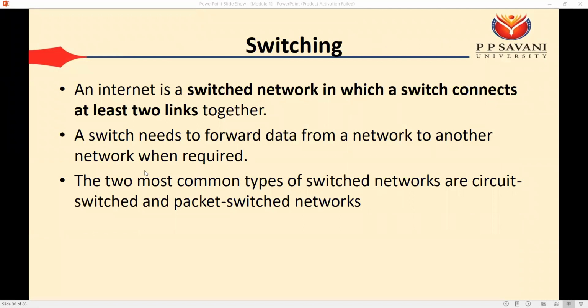Okay. Now one more concept in the internet is switching. So what is the meaning of switching? Internet is a switched network in which a switch connects at least two links together. Okay. We have seen that a switch is used to connect two different links. So a switch needs to forward data from one network to another network when required. So the task of the switch is to forward your data from one network to another network. The two most common types of switched network are circuit switched and packet switched networks.